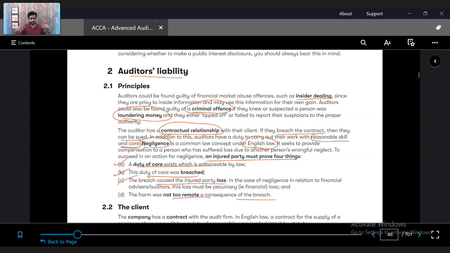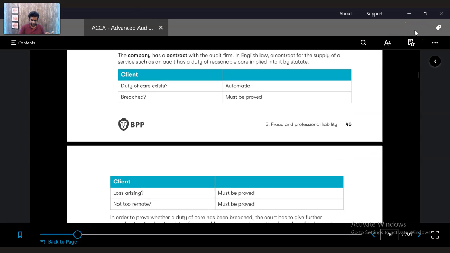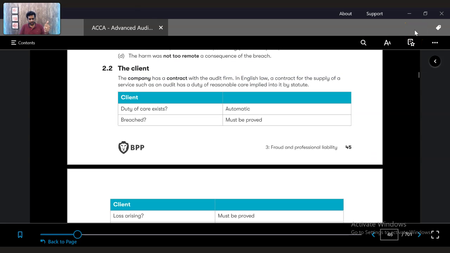So an auditor can have a relationship with mainly two parties. Let's say, for example, the client, and second, third parties, any third party. Let's talk about the client and the auditor. Do the auditor and the client have a contract? Yes, they do. When they have a contract, duty of care exists. That is automatic. Based on the contract, the auditor is supposed to exercise care and concern toward the client. That is automatic by virtue of the contract.